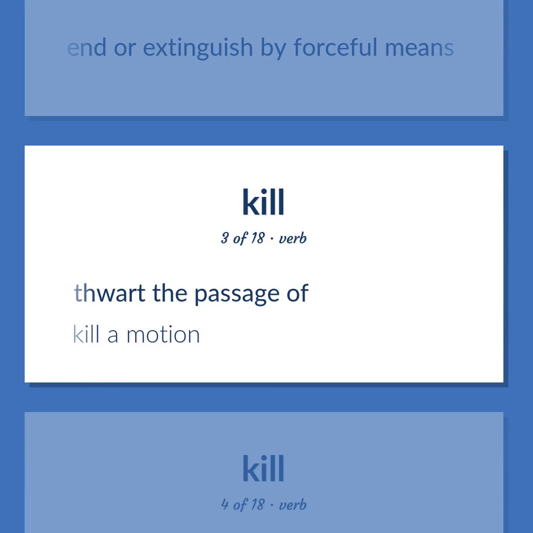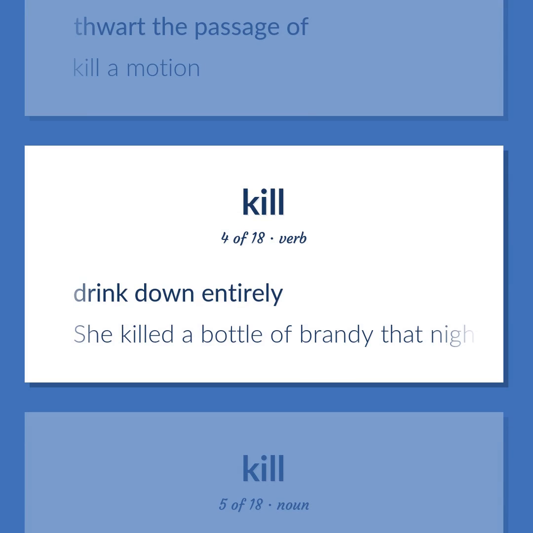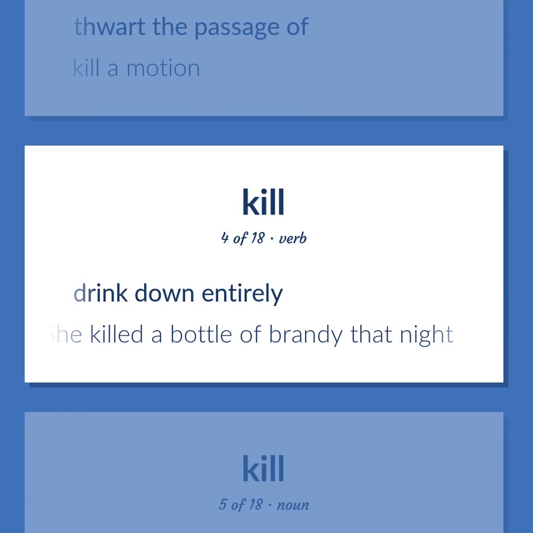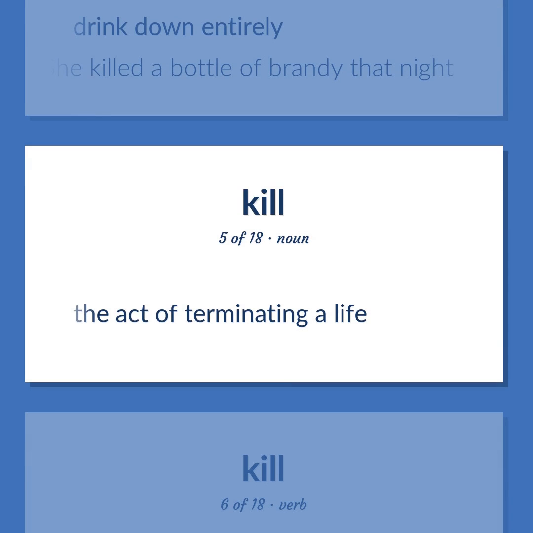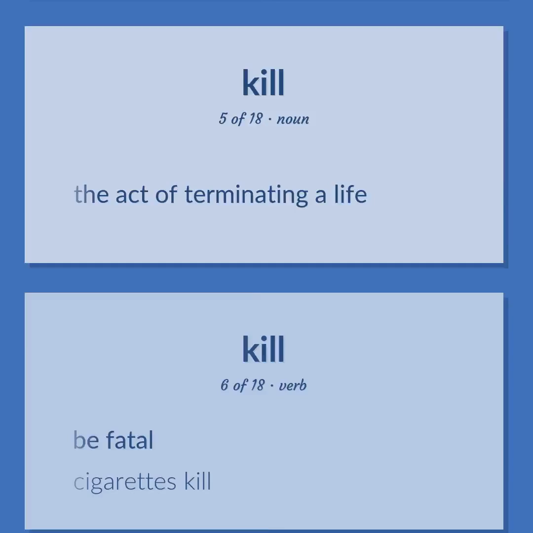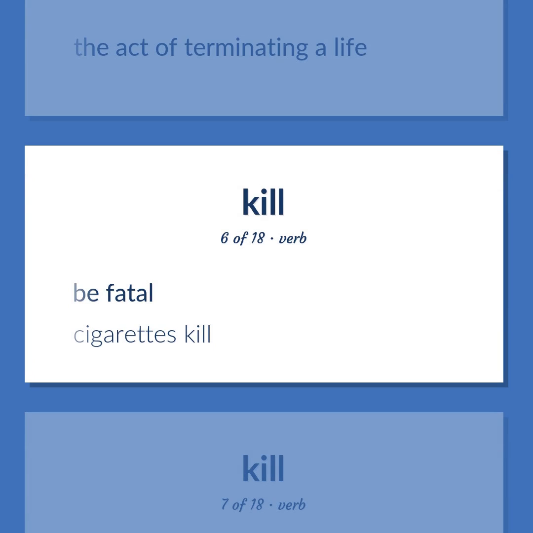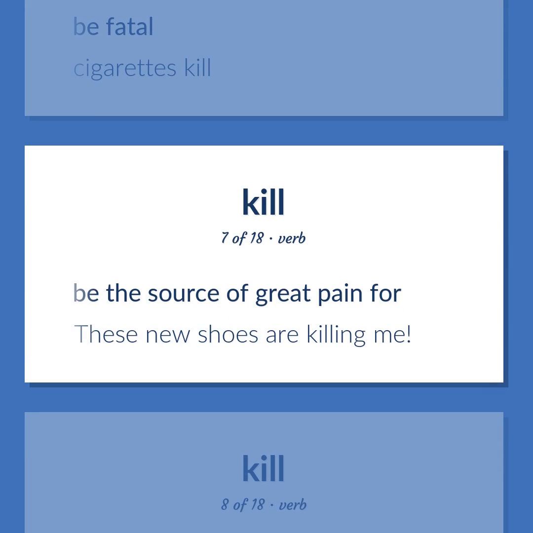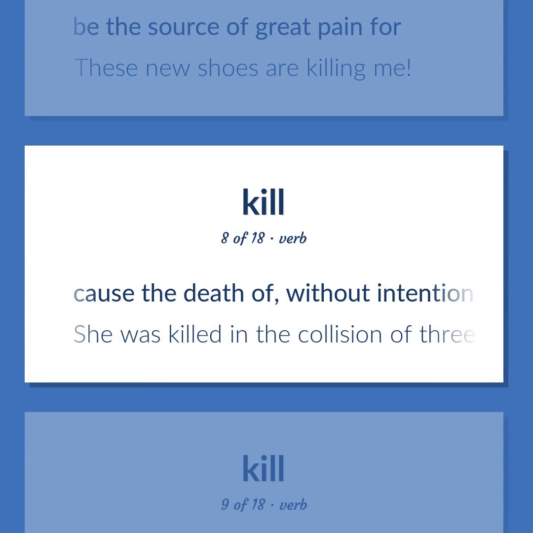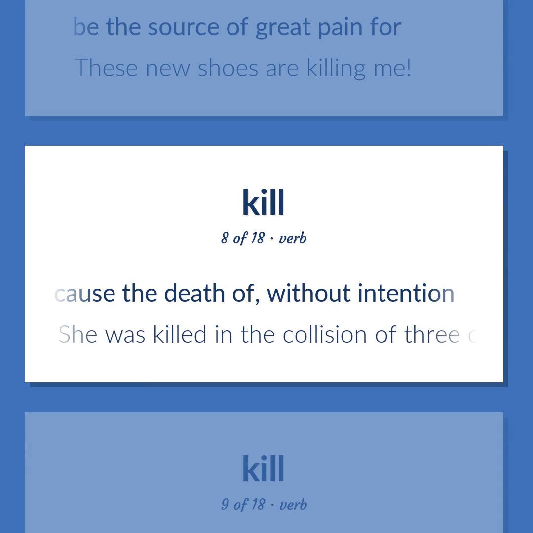Thwart the passage of. Kill emotion. Drink down entirely. She killed a bottle of brandy that night. The act of terminating a life. Be fatal. Cigarettes kill. Be the source of great pain for. These new shoes are killing me. Cause the death of, without intention. She was killed in the collision of 3 cars.